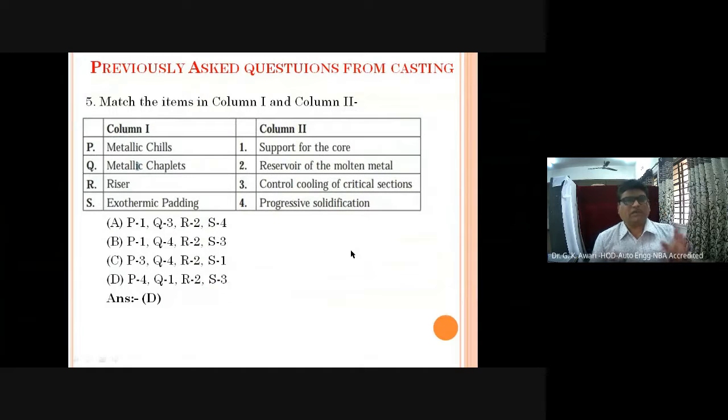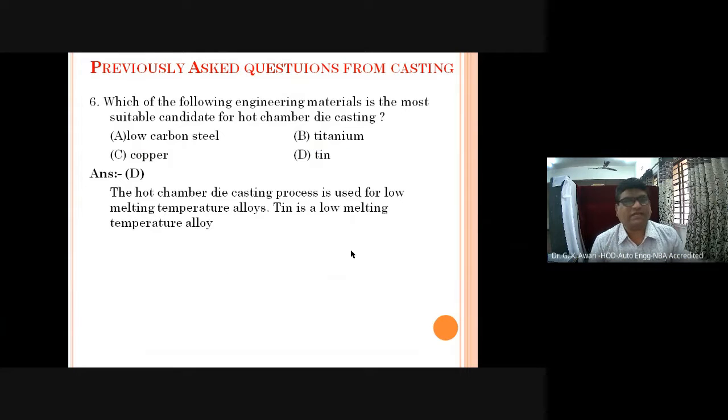In column 1 and column 2, we have metallic chills, metallic chaplets, riser, exothermic padding, and in column 2, support for the core, reservoir of the molten metal, control cooling of critical section, progressive solidification are given, and you need to select the correct option. Metallic chills are for progressive solidification. Metallic chaplets are for support for the core. Riser is for the reservoir of the molten metal, and exothermic padding is for controlling the cooling of the critical section. So option D is the correct one.